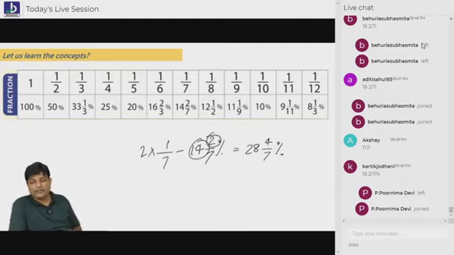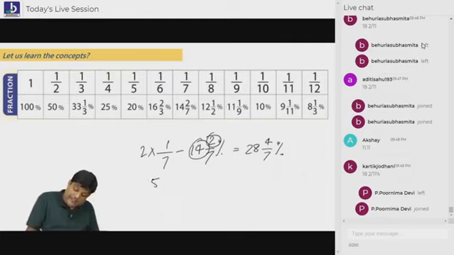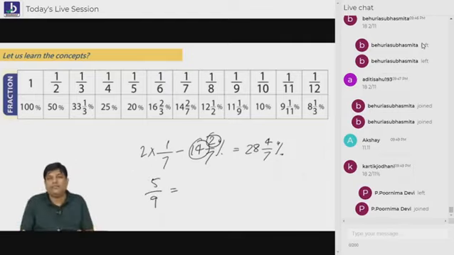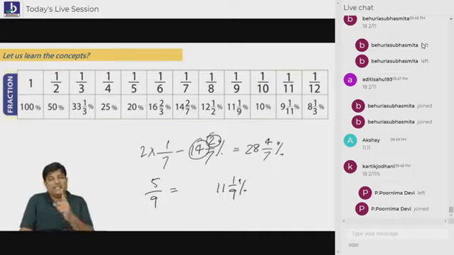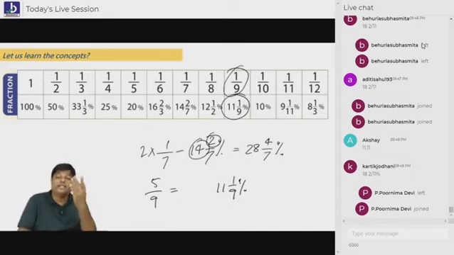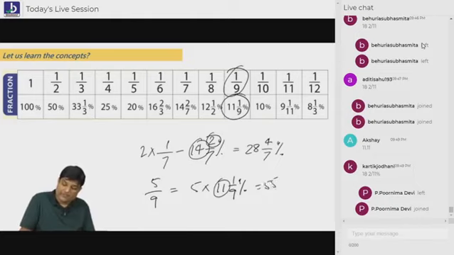Are you understanding, everybody? If somebody asks you 5 by 9, what do I know? I know only 1 by 9. Bolo beta, what is 1 by 9? 11 1 by 9. You know 1 by 9, 11 1 by 9, so for 5 by 9, multiply by 5. 55. Multiply this one also, 5 by 9.